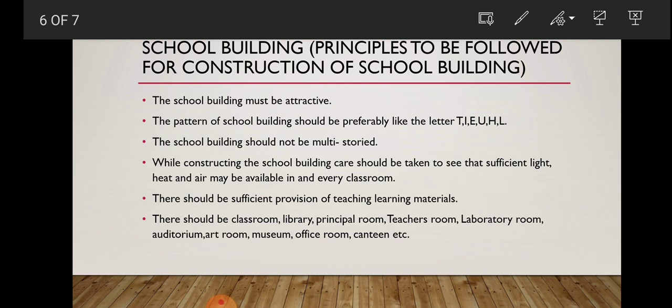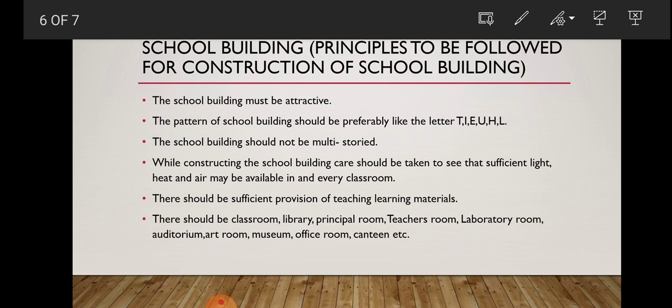Okay. After that, there should be classroom, library, principal room, teacher's room, laboratory room, auditorium, art room, museum, office room, canteen. There must be facility of these rooms in the school building because it is very much necessary. And also, if possible, some rooms like separate common rooms for boys and girls should be constructed.